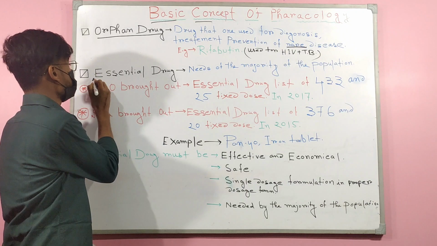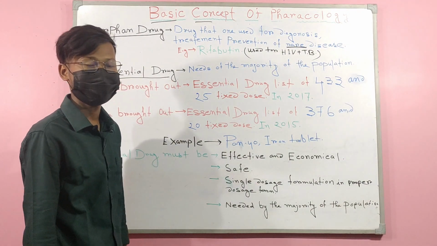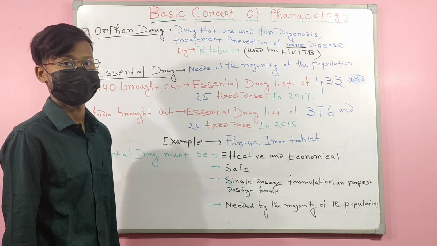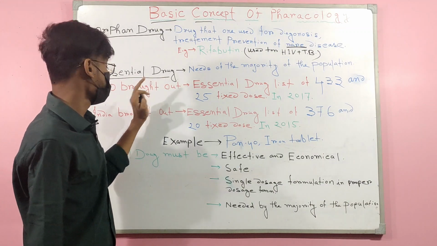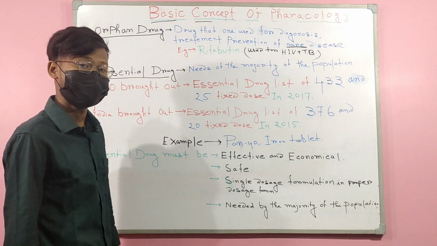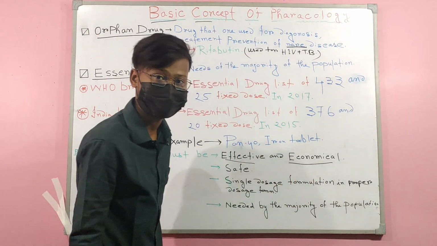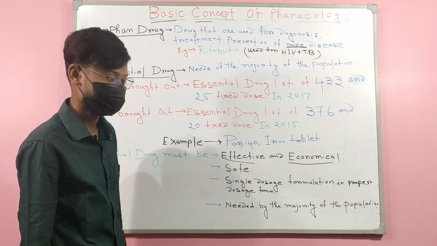Next, essential drug. What is an essential drug? An essential drug means a drug needed by the majority of the population. An essential drug must be effective and economical for us. Next, it should be safe for our health.